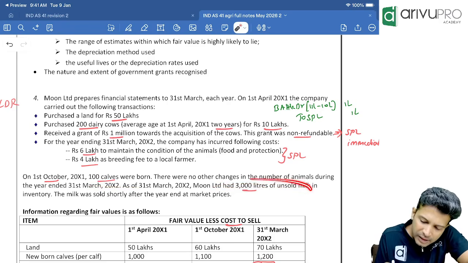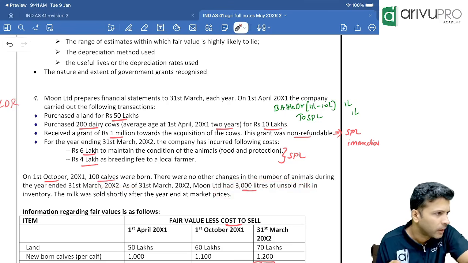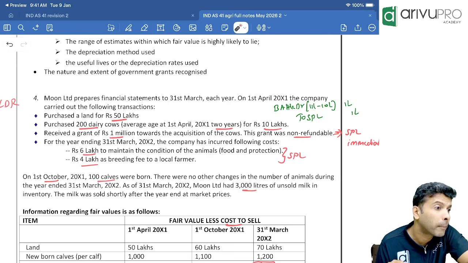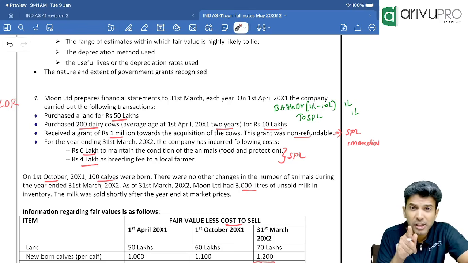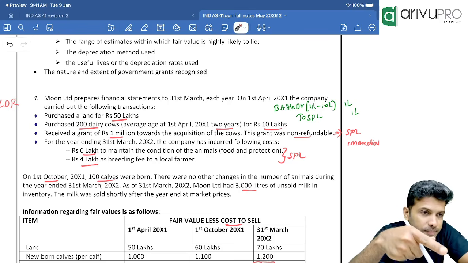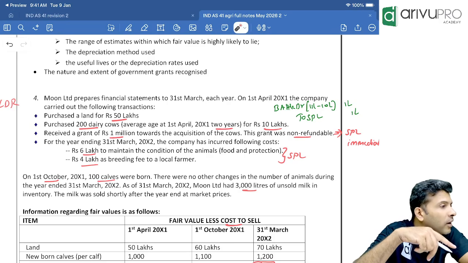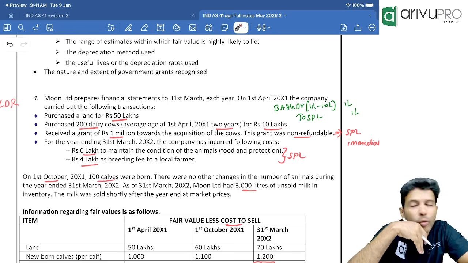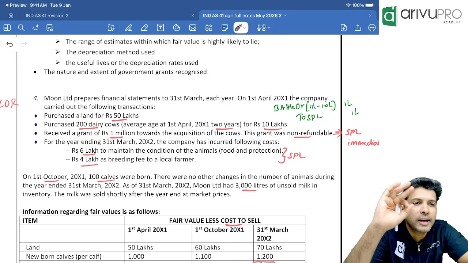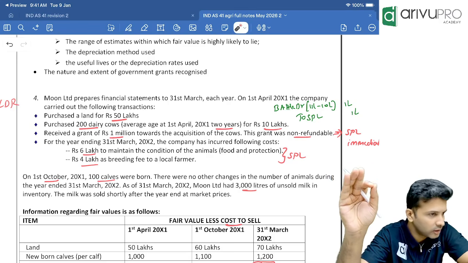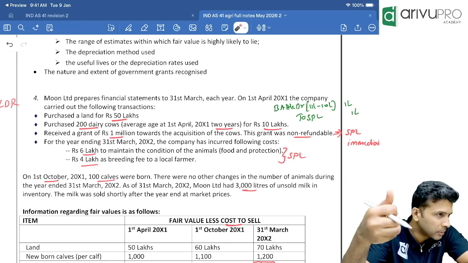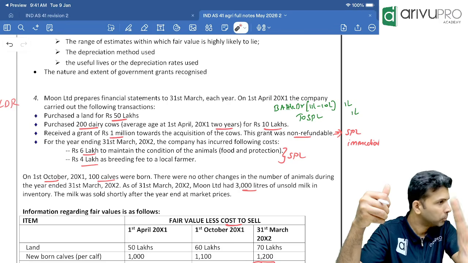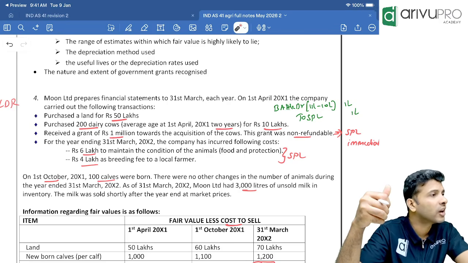Okay. Maybe the milk thing we'll do now. Milk is also agricultural produce because you got it from the cow. Agricultural produce up to the point of harvest is measured under which standard? Ind AS 41. At what measurement basis? Fair value less cost to sell. That means even this milk, though we will sell it, it becomes inventory only after we harvest. Before harvesting, it is measured at fair value less cost to sell.